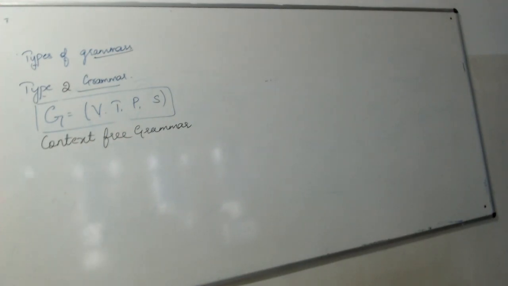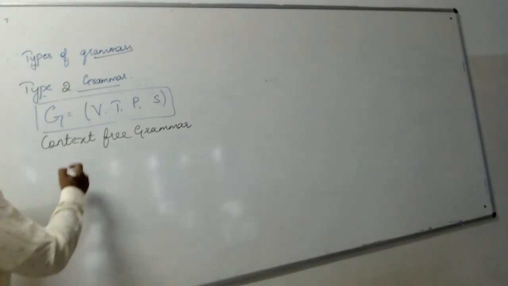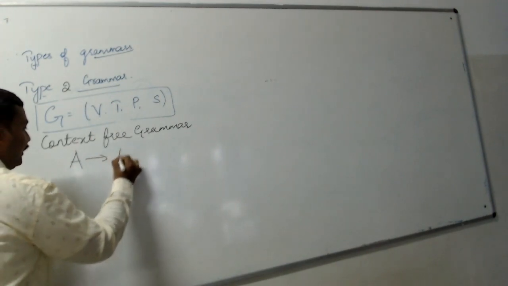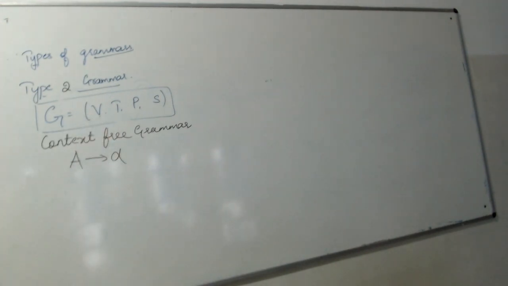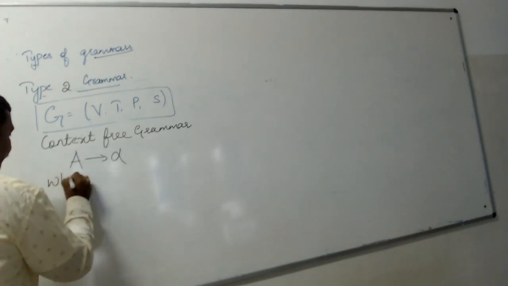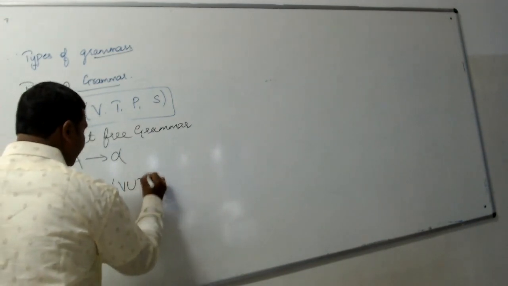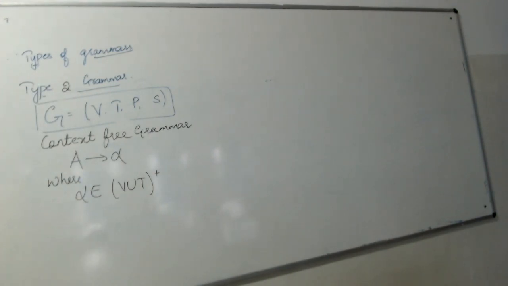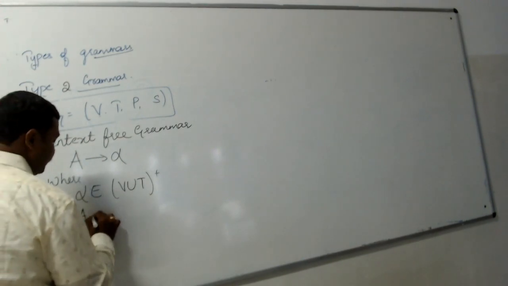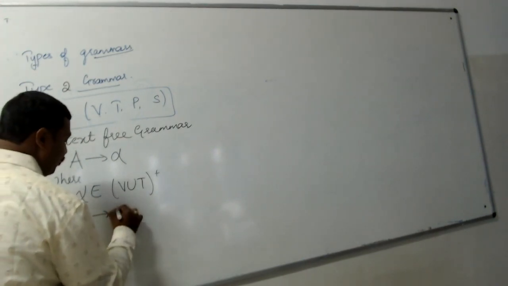And the grammar with a quadruple G, V, T, P, S, or context-free grammar, is said to be type 2 grammar if all the productions within your grammar are in the form A tends to alpha, where alpha belongs to (V union T) plus, and A is a non-terminal.